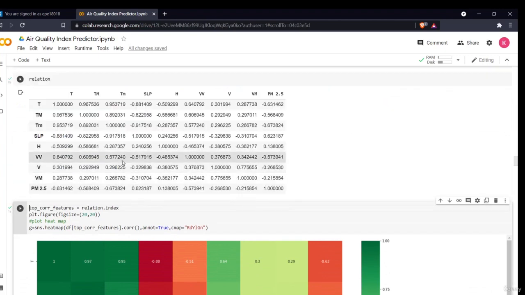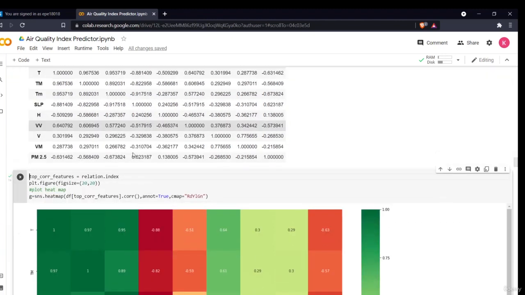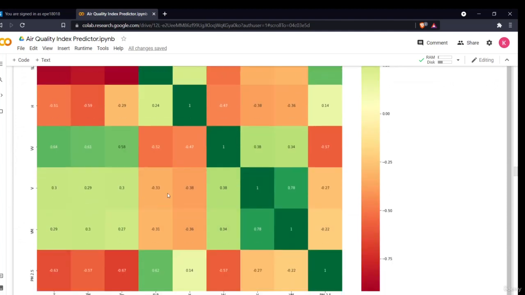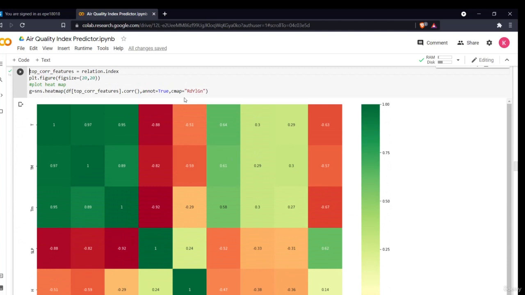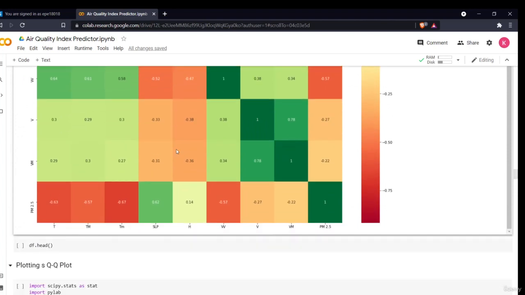this is my table representation. What it has done is represent this in a more visual manner, so we can understand it better, in the form of color and different schemes. You can change the color schemes, no problem. So this is how you can plot a heat map. You can provide different correlation variations.